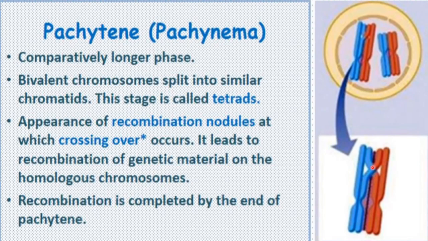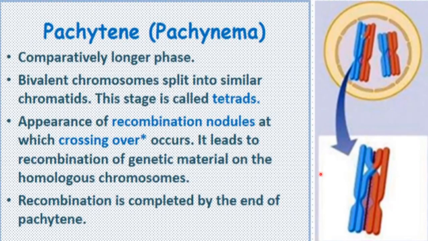These chromosomes are homologous to each other, and all their sister chromatids are paired with each other. When these are paired, some recombination nodules will appear at the pairing sites. So the sites where crossing over will occur appear during the pachytene stage.